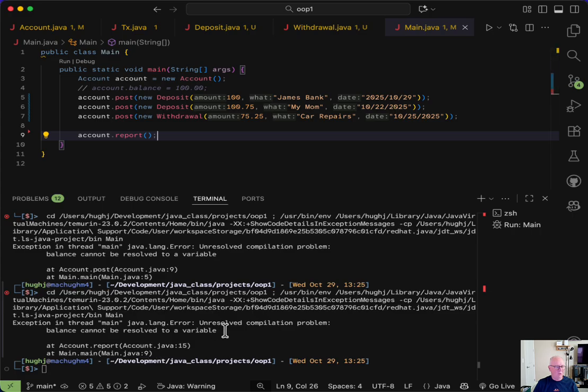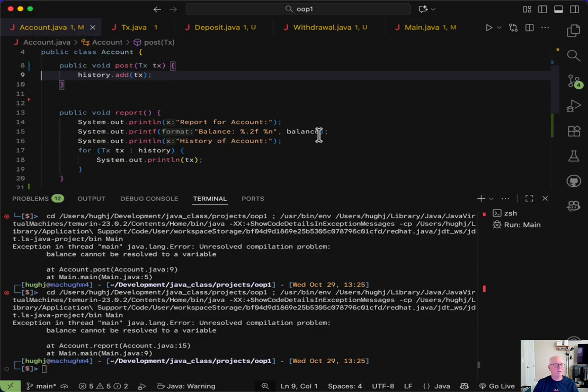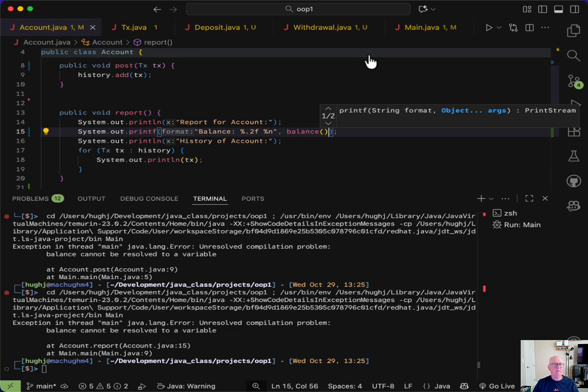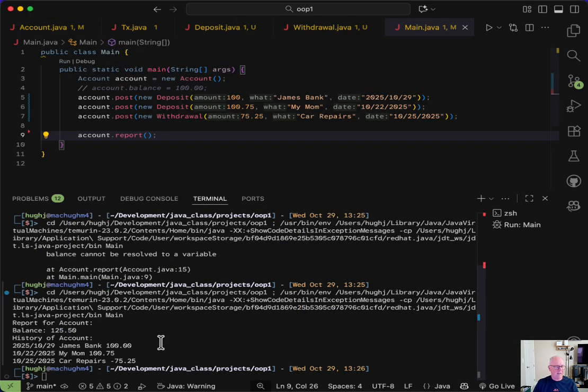And, oh, look at that, unresolved compilation. Now there's another at 15. So let's go back to account line 15. And sure enough, now balance isn't there. However, I now can call the balance function. Go back to main, run me. Hey, look at that. We're back to working, and it works correctly. So now we've kind of run through some of the basic premises of inheritance and encapsulation. It's really not difficult. You just have to work with it a little bit and learn to structure your code accordingly.